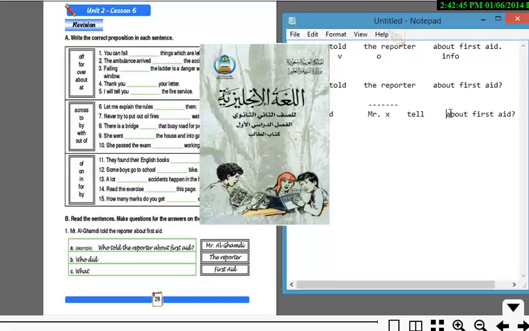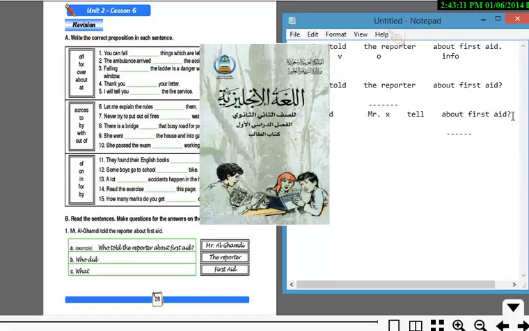Now, if we want to ask about something else, like the extra information, the info, we're basically going to start by asking what, the question word what, because what is used to indicate something to think about.